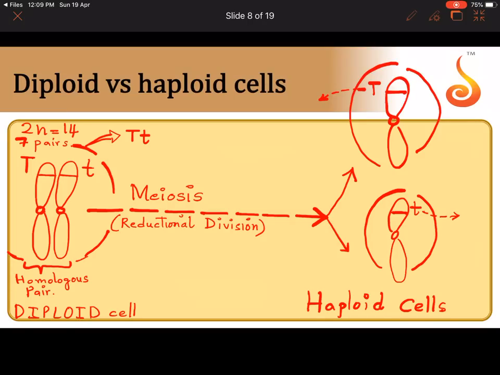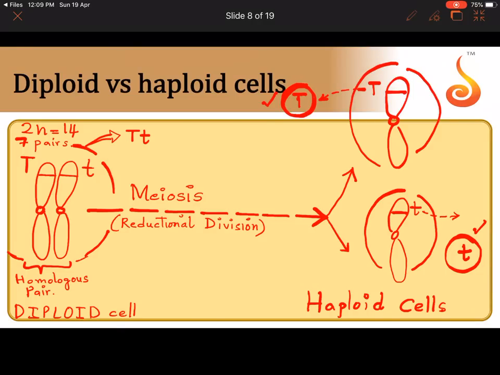But now see, the paired chromosomes have become single. So I should simply say capital T here, and small t here. And it is always good to circle it. A circle represents a haploid cell. So a haploid cell has only one allele each. One of the haploid cells has capital T, the other haploid cell has small t.